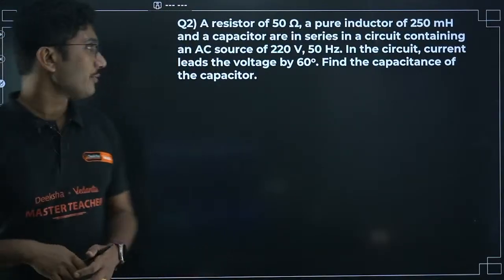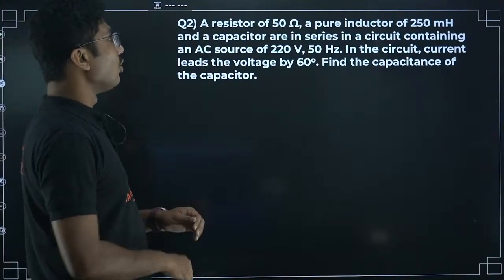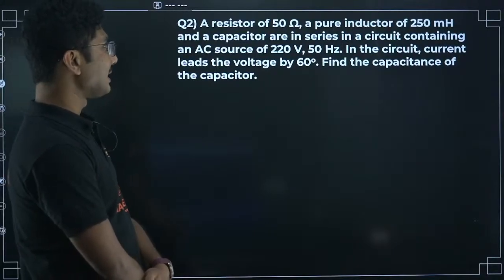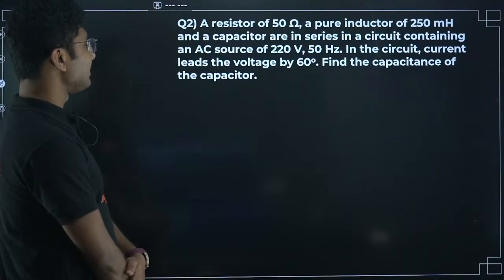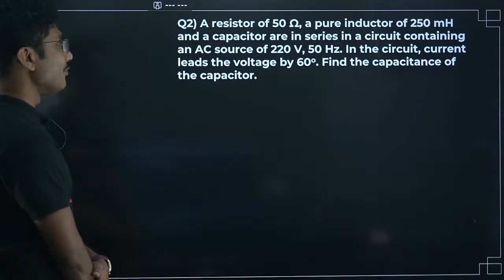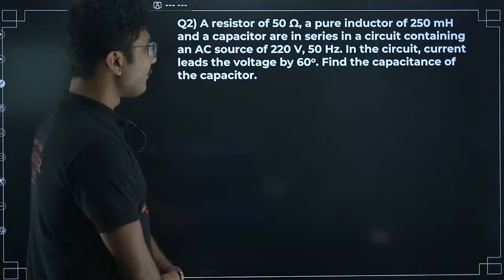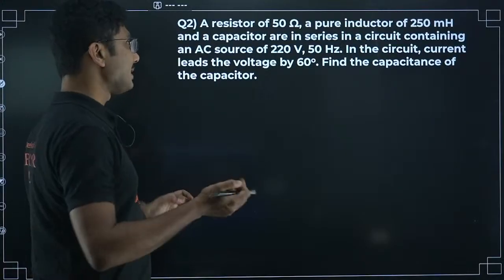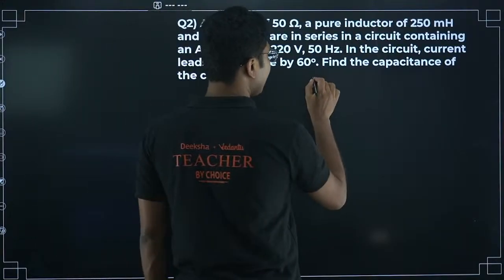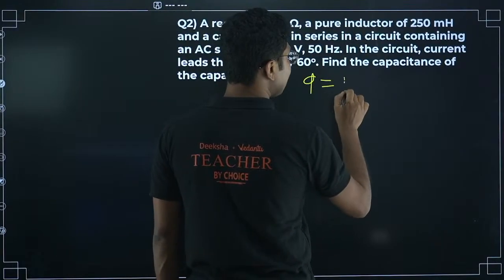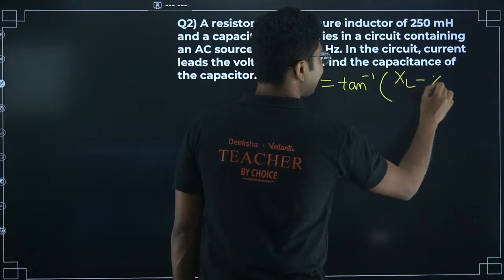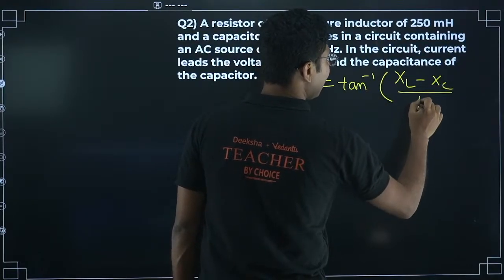Now the next question. A resistor of 50 ohm, a pure inductor of 250 millihenry, and a capacitor are in series, connected to an AC source of 220 volt, 50 hertz. In the circuit, the current leads the voltage by 60 degrees. Find the capacitance of the capacitor. Capacitance is not given, so we have to find it. What is the formula for phase difference? I already told you, it is tan inverse of XL minus XC divided by R.